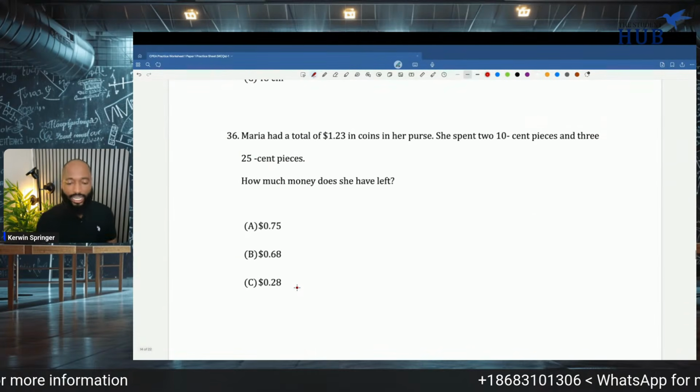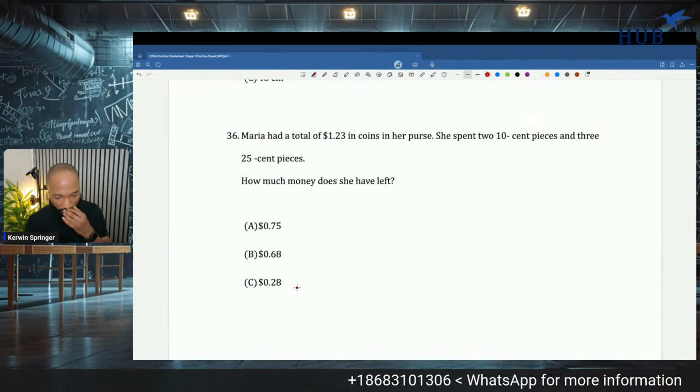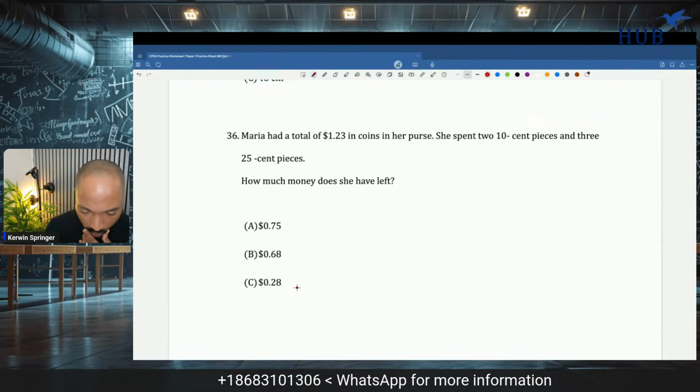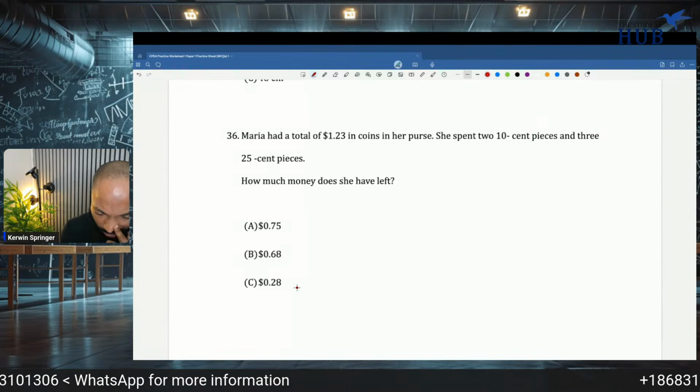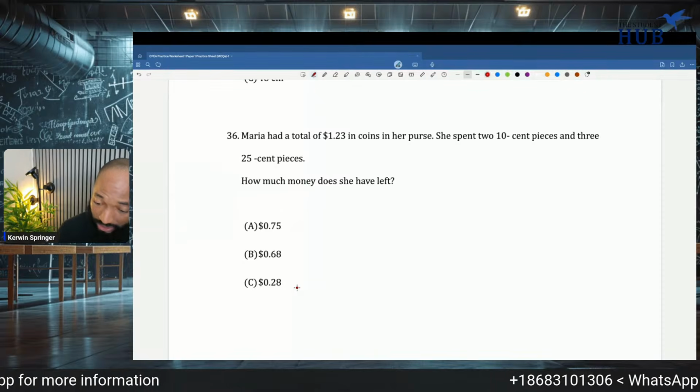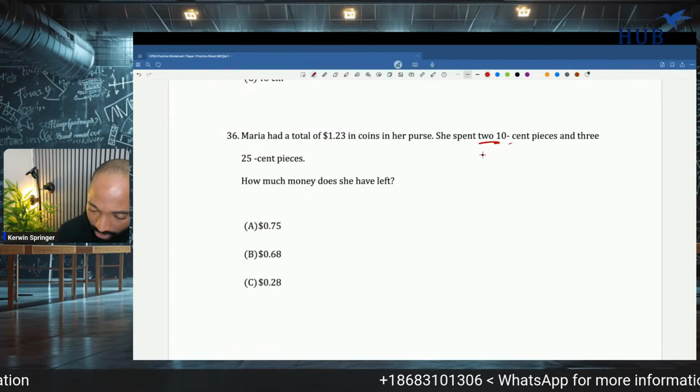We're coming down to the end here now, ladies and gentlemen. Hang in there. Mariah had a total of 123 coins in her purse. She spent 10 cents and 3.25 cents. How much money does she have? She spent 2 10-cent pieces.